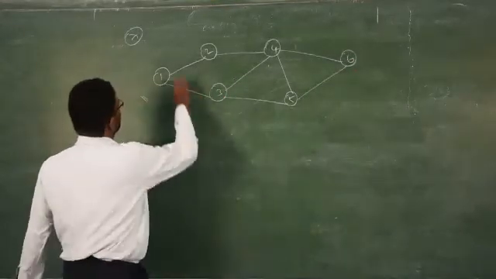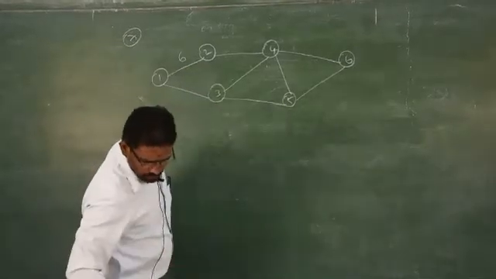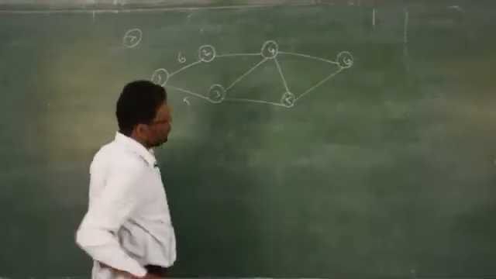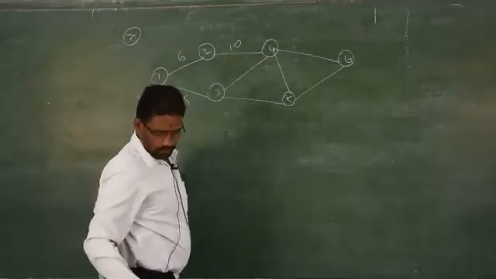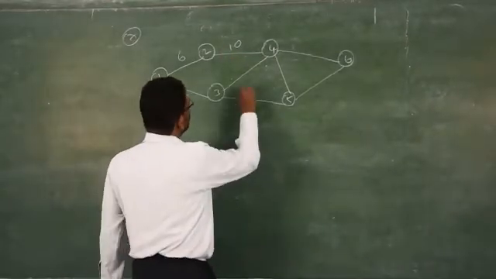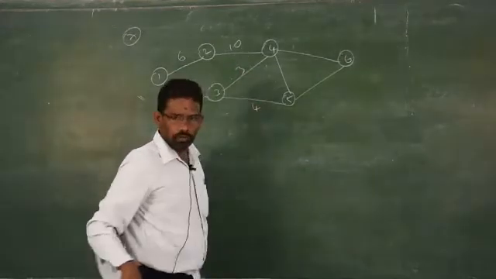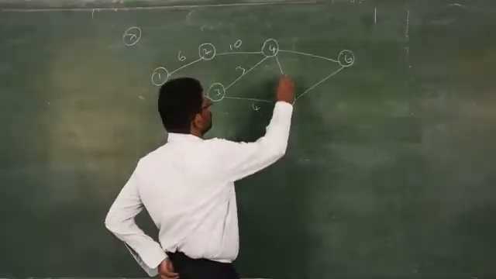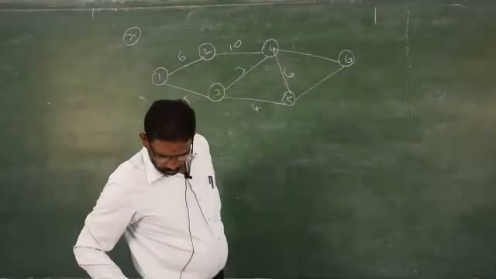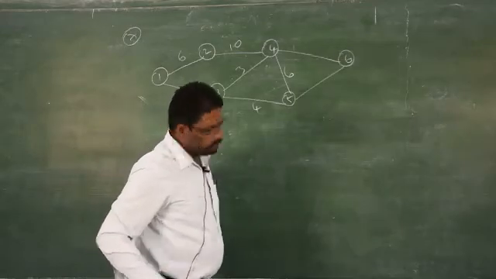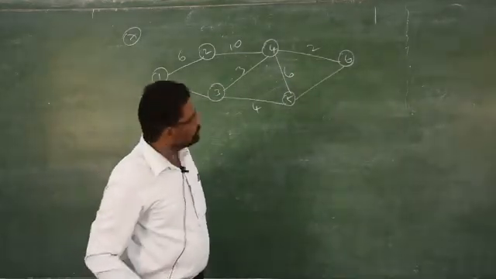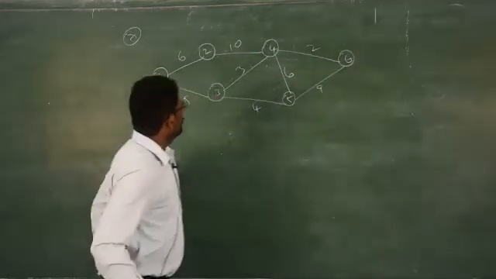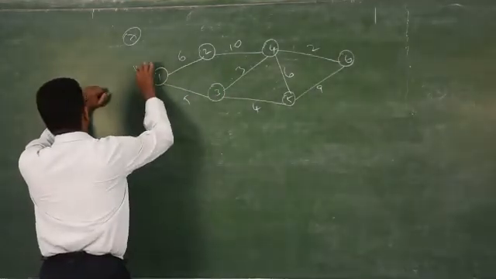Now you have to write down the durations. 1 to 2 is 6, 1 to 3 is 5, then 2 to 4 is 10, 3 to 4 is 3, 4, 3, 6, 4 to 6 is 2, 5 to 6 is 9. So now you always start with E equal to 0.